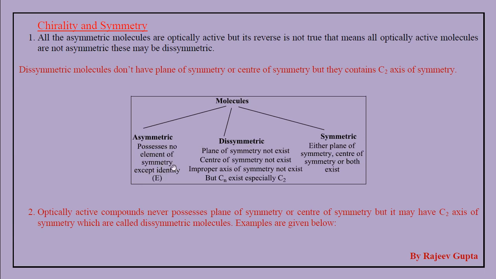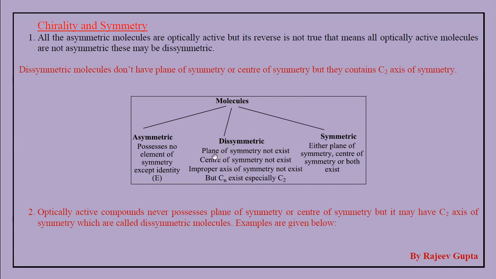A molecule possesses the identity element, as I said earlier, which is present in all molecules in chemistry. Except identity, if no other element is present in a molecule, then that molecule will be called asymmetric, and it is chiral.